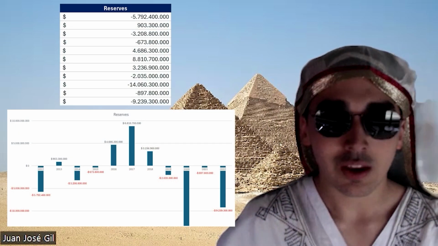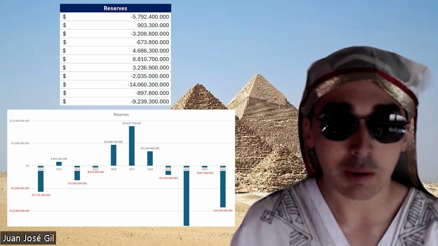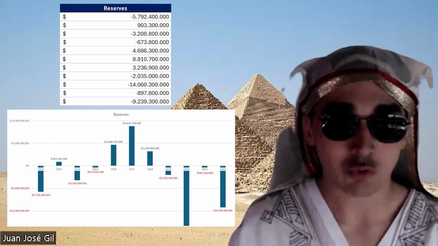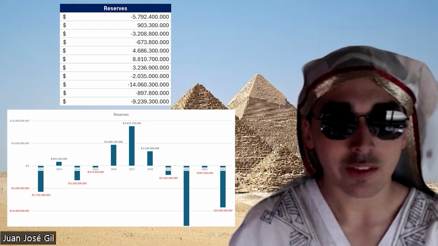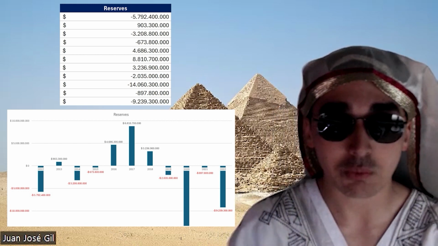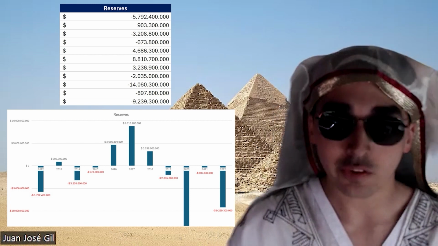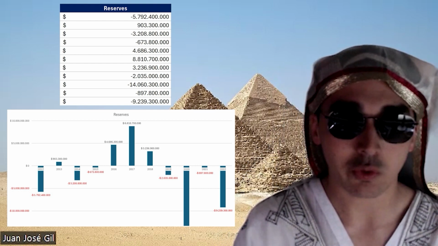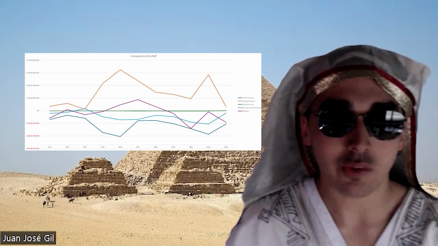We can also see how the reserves vary through the years. This happens because each year, the balance of payments is different. In some years, like 2017, there is a surplus, and in others, a deficit, like 2021. If there is a surplus, then the reserves will increase in order to balance the balance of payments, and on the other side, if there is a deficit, the reserves will decrease. Reserves always move in the opposite direction of the balance of payments.